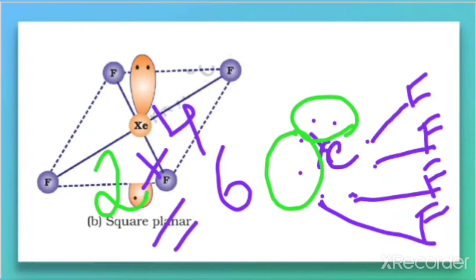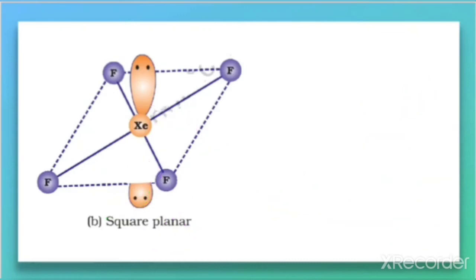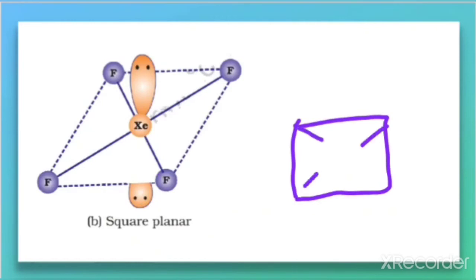So 6 means what is the geometry? 6 means the geometry is octahedral. So we'll be making octahedral geometry. This is the octahedral geometry. 6 tips are there. You can see we got the total electron pairs, 6 tips, that is octahedral geometry. Now keep the central atom in the center, that is xenon.